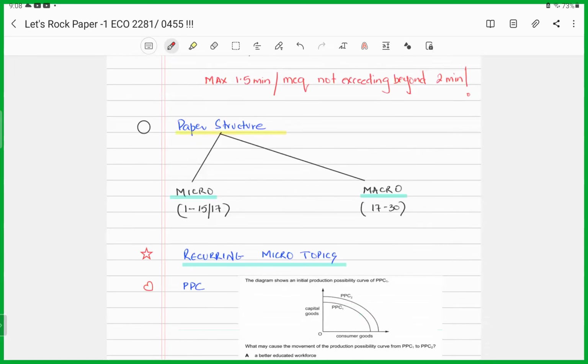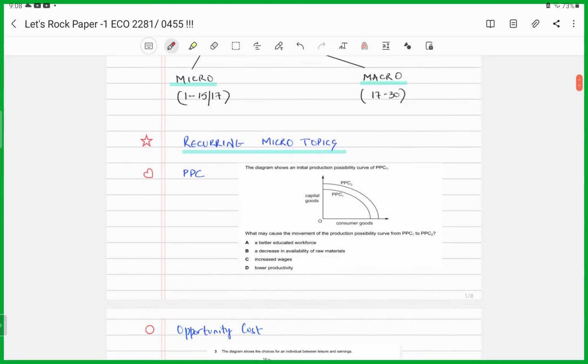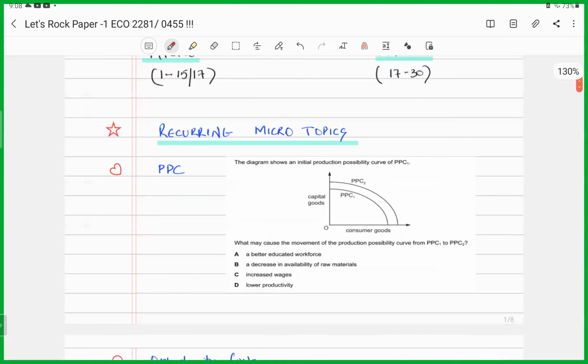All right. Paper structure, 30 MCQs. 1 to 17 MCQs usually are from microeconomics. 17 to 30 onwards are from topics ranging to macroeconomics. Examiner favorite topics are topics that are recurrent, found in each paper, in each session.